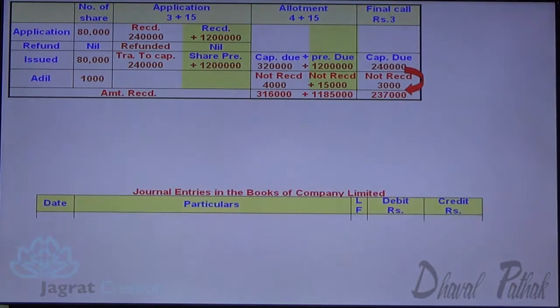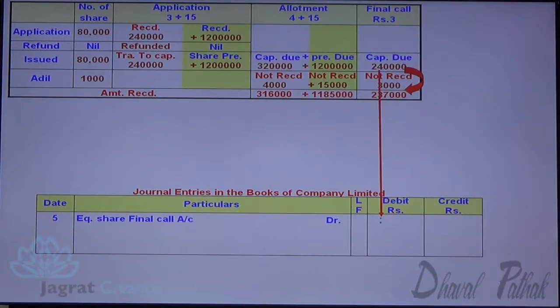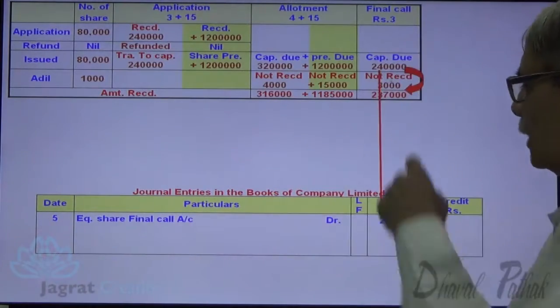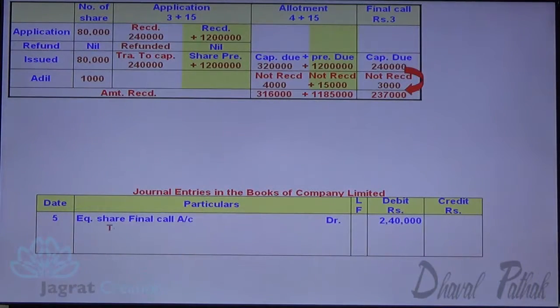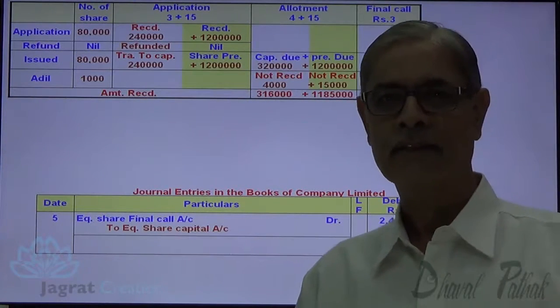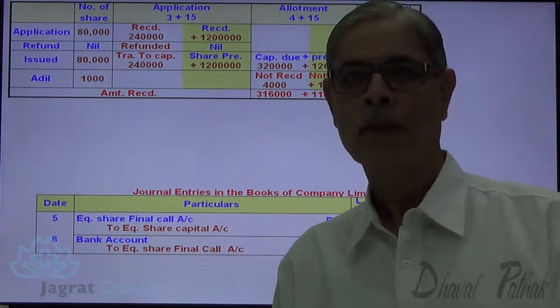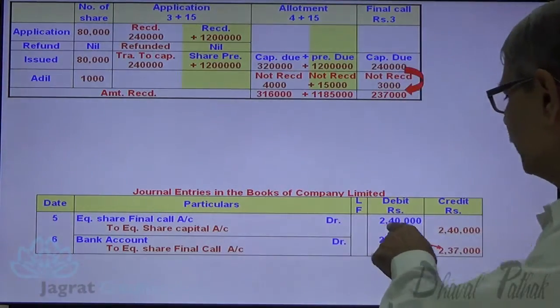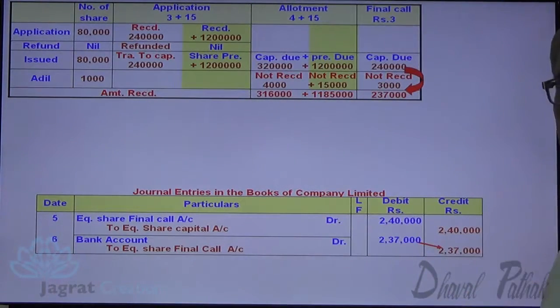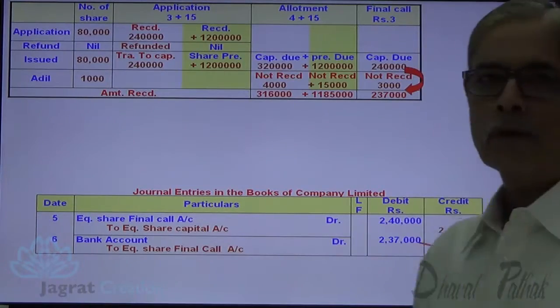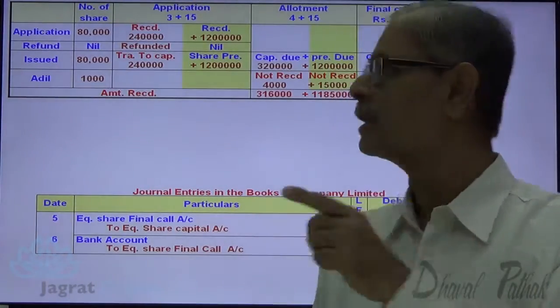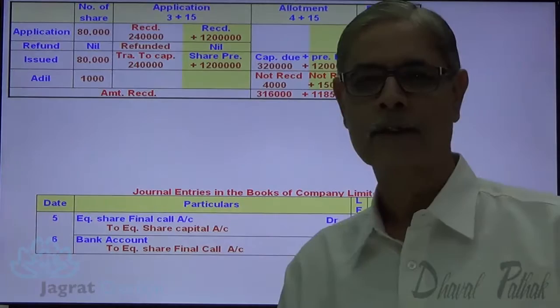Now final call. Equity share final call account debit 80,000 into 3. To share capital account credit, bank account debit 2,37,000. To share final call account credit 2,37,000. Now final call account is debited with 240 and credited with 237. So final call account has a debit balance for amount not received 3,000.